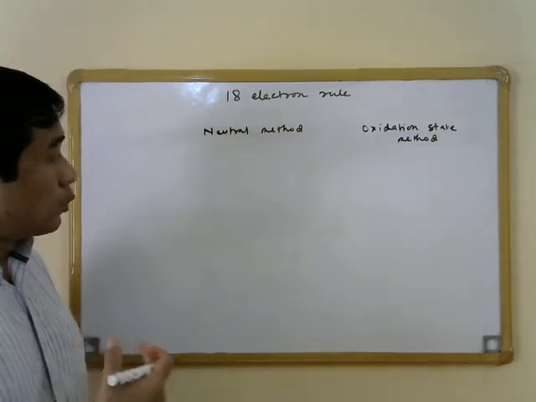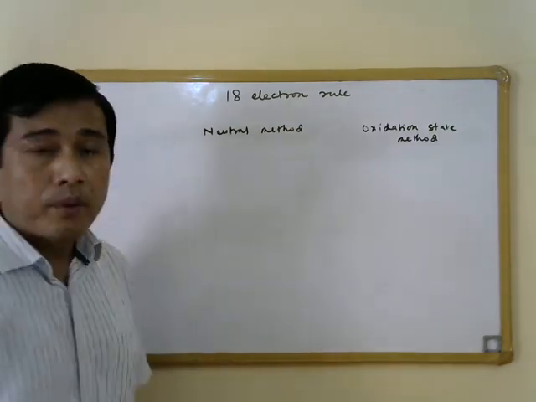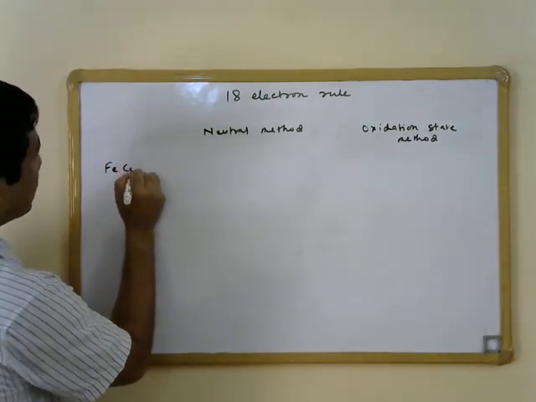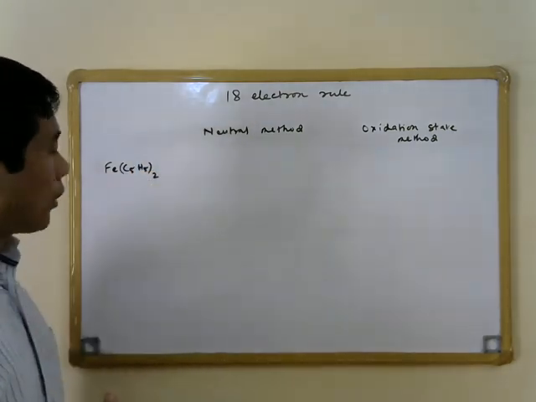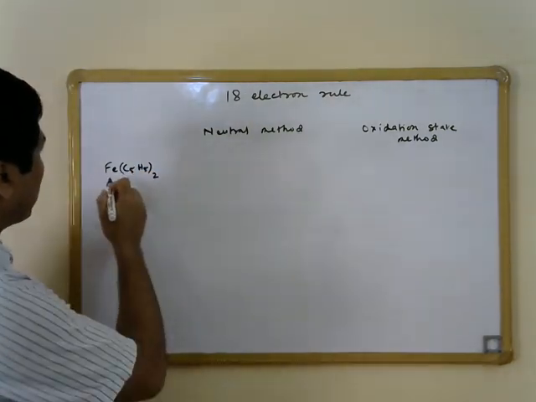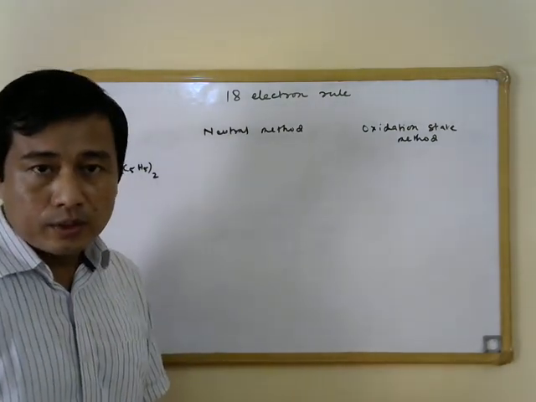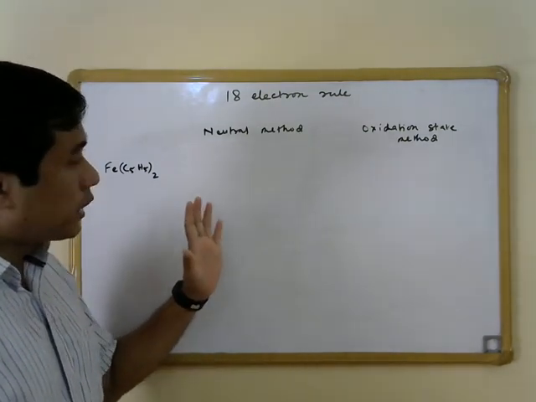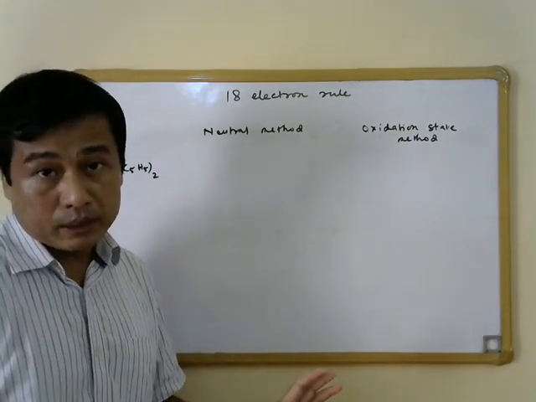So let us do electron counting for a given complex by using both of these methods. We will take as an example the famous complex ferrocene, iron with 2 Cp ligands. When we do electron counting, we should be very careful that we stick to one particular method, or otherwise we will be making mistakes.